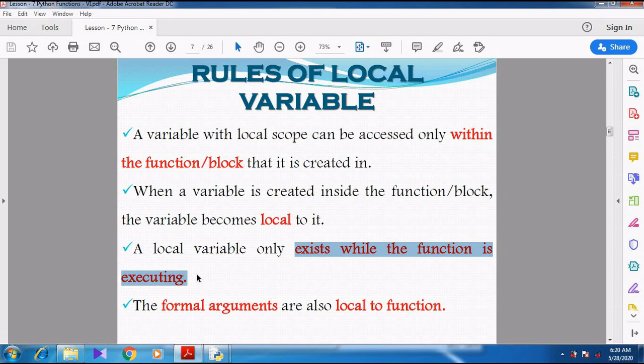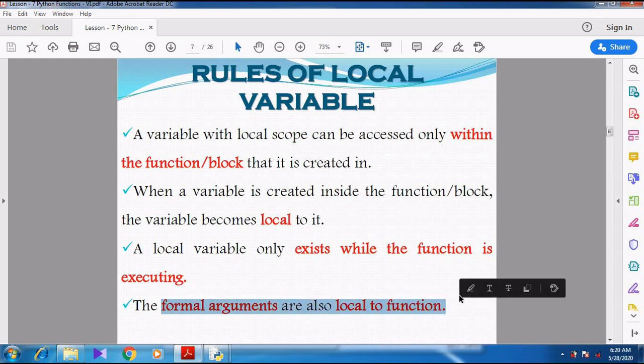It will not execute at all times. It will execute only at the time of the function and the loop, right? Then the formal arguments are also local to the function. So whenever we create the parameters in the function definition, those parameters are called formal parameters. Those things are called formal arguments. So those parameters are also local to the function, right? Those parameters' life is only inside the function, not outside the function.